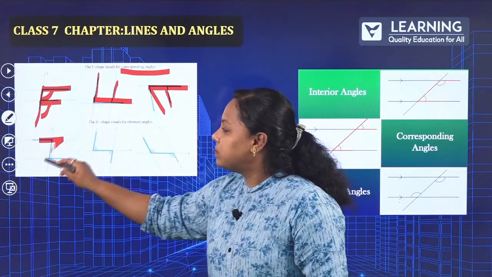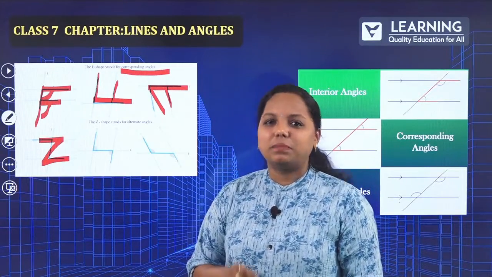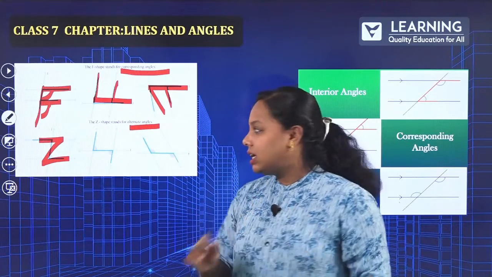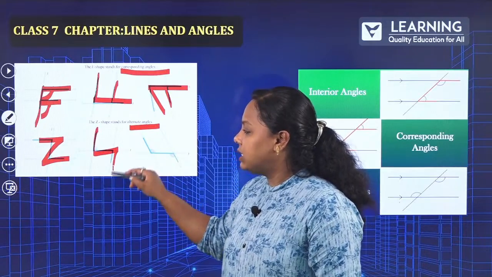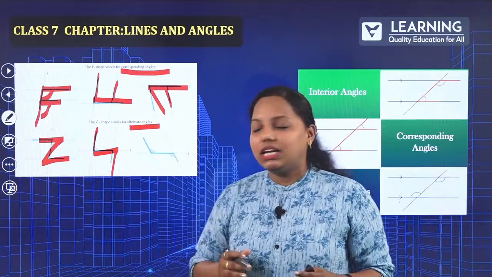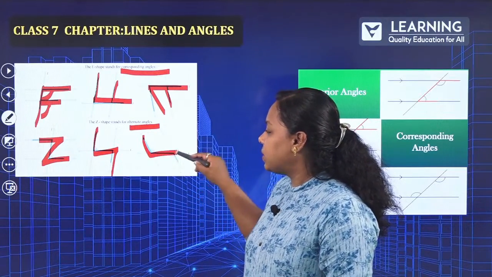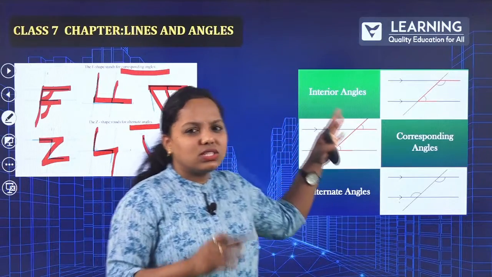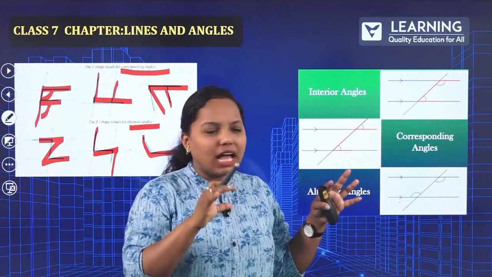How about this one? Ma'am, this is in Z shape. Yes, since it is in Z shape, it is called alternate angle. How about this one? Yes, it is reverse Z shape. So that is obviously alternate angle. And how about this one? Yes, again reverse Z shape, alternate angle. So this is just a glimpse of whatever we have learned.